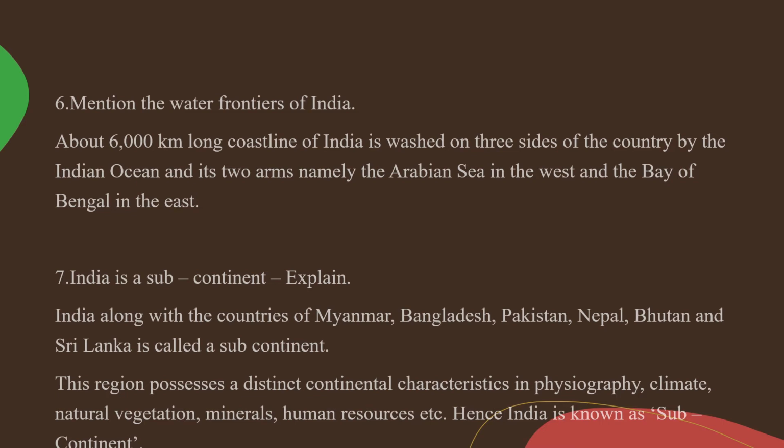About 6,000 kilometer long coastline of India is washed on three sides of the country by the Indian Ocean and its two arms, namely the Arabian Sea in the west and the Bay of Bengal in the east. Yes. So it covers the area of 6,000 kilometer long coastline with the two arms like Bay of Bengal in the east and Arabian Sea in the west.